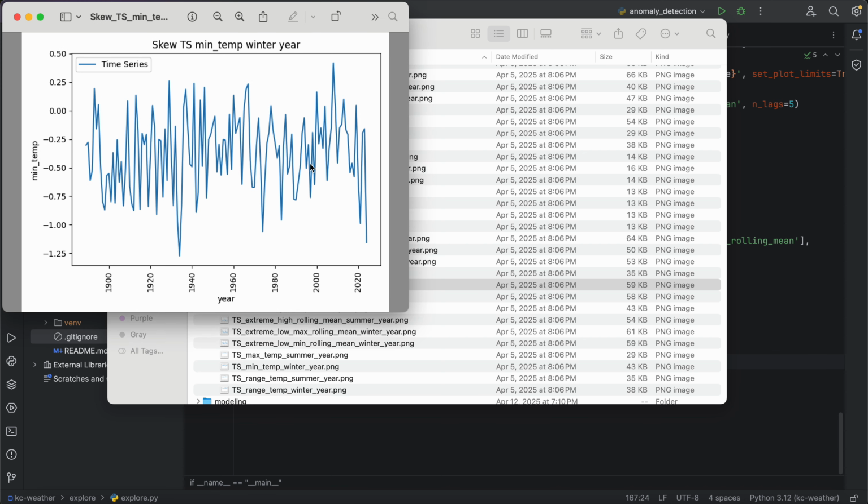This looks like, when we're measuring skew over time, probably still white noise. There definitely are some local effects here. That's absolutely for sure. But again, that could just be some overarching pattern and not necessarily anything we need to be concerned about. What I mean by overarching pattern is just the natural fluctuation in temperature.